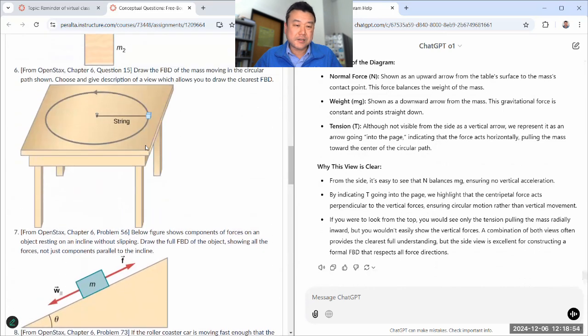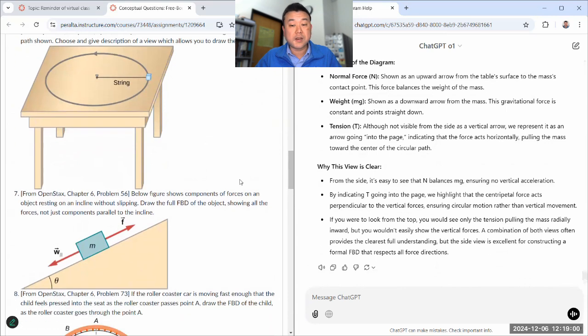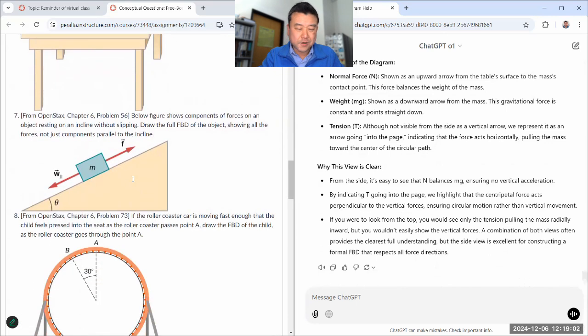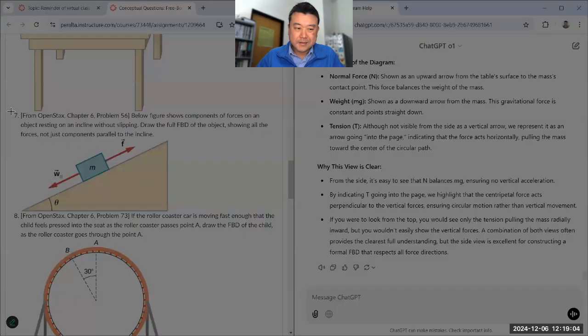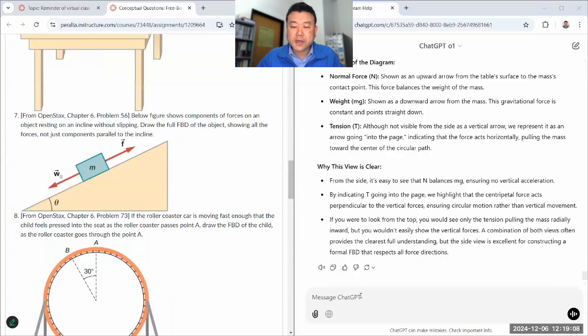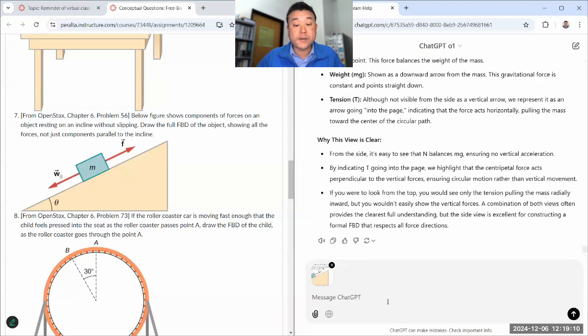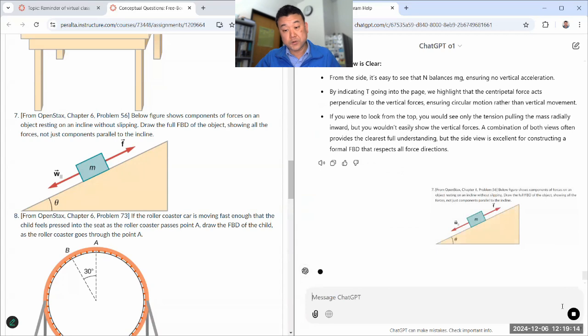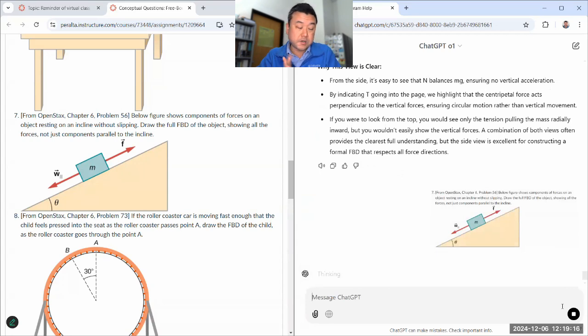Yeah, and I would actually prefer a view from this position here, so the tension goes to the left. But that's more of a stylistic choice. Making arrows look like they always originate from the dot, that is not so much of a stylistic choice. That's a fairly common convention. All the other physicists I know draw their free body diagrams that way.